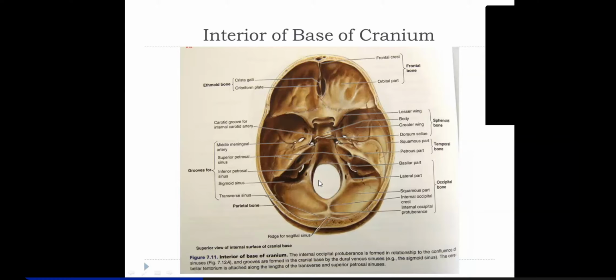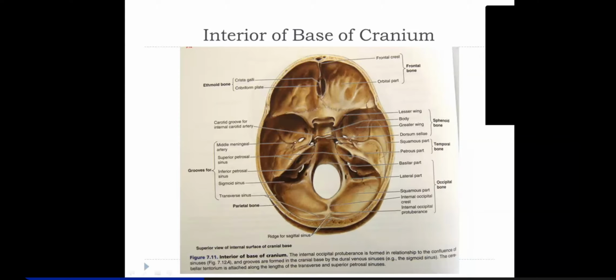It has a notch here for the brain stem to pass. So it divides into a supratentorial and an infratentorial compartment. The infratentorial compartment is actually called the posterior cranial fossa.